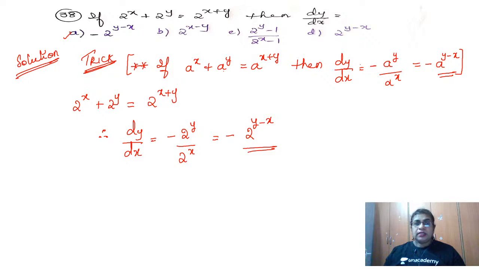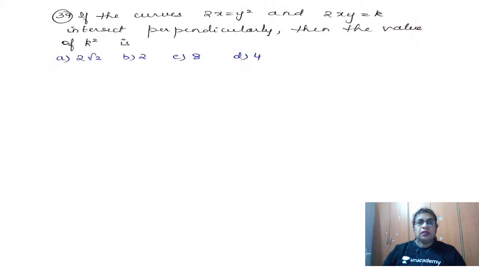So going to the next question, question number 39. What is question number 39? Now, here they have given that the curves 2x is equal to y square and 2xy is equal to k are intersecting perpendicularly. Both are intersecting perpendicularly. Perpendicular means something should come to my mind. Two curves intersect perpendicularly means the product of the slopes should become equal to minus 1. Then the question asked is, what is the value of k square?